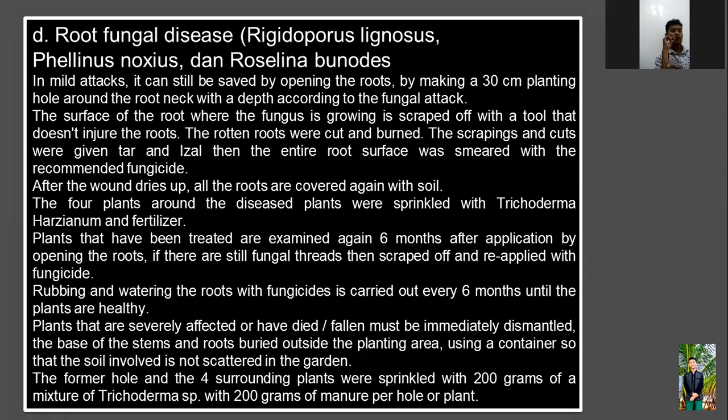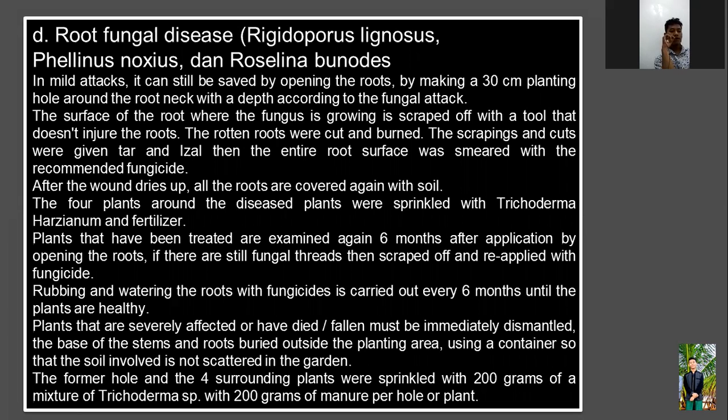Next is root fungal disease caused by Rigidoporus lignosus, Phellinus noxius, and Rosellinia bunodes. In mild attacks, the plant can still be saved by opening the roots. The surface of the roots where the fungus is growing is scraped off with a tool that doesn't injure the roots. The rotten roots are cut and burned. Then the entire root surface is smeared with the recommended fungicide. After the wound dries up, all the roots are covered again with soil.